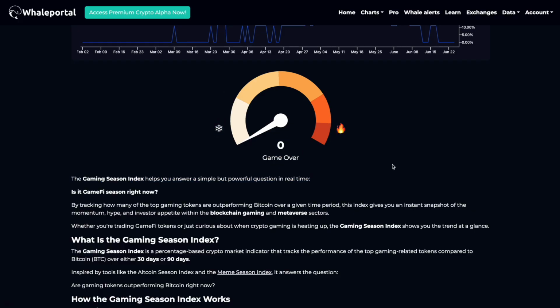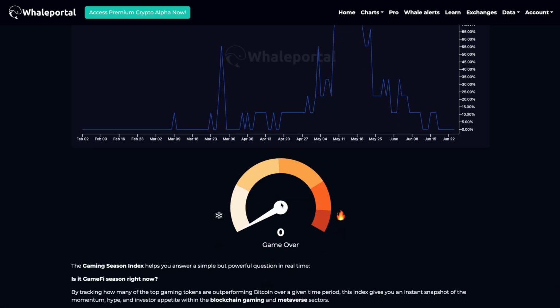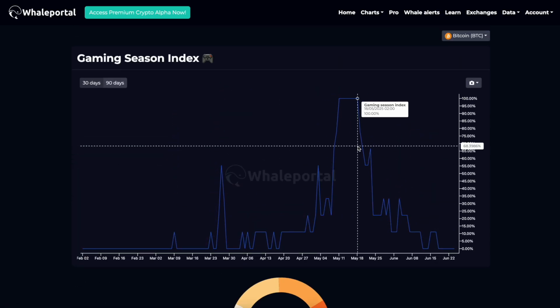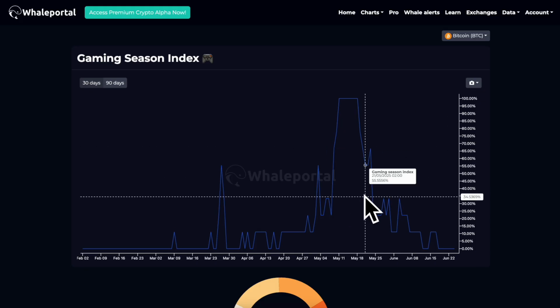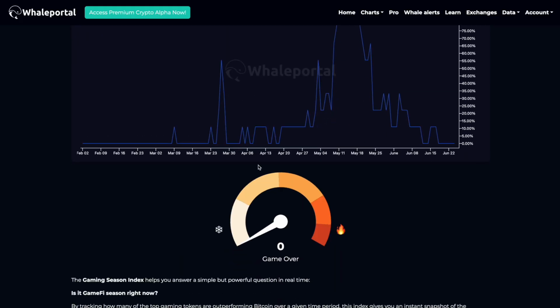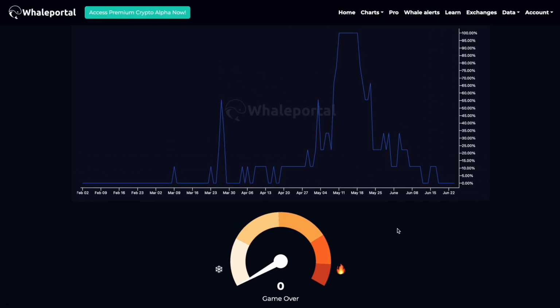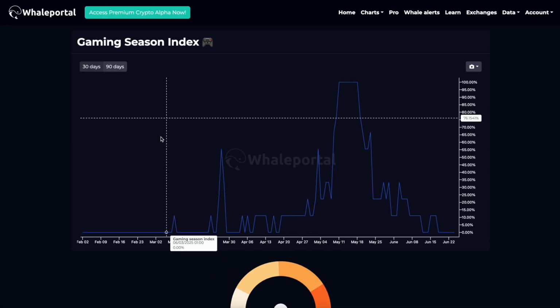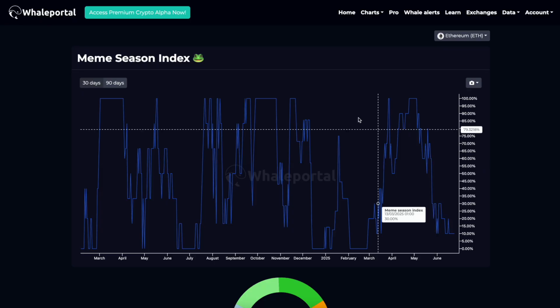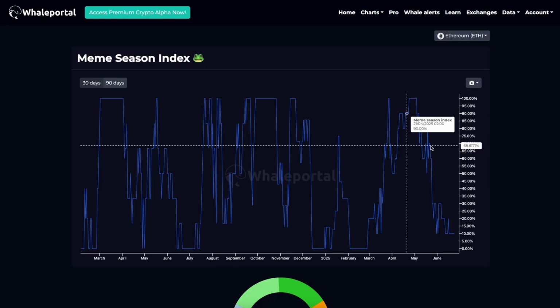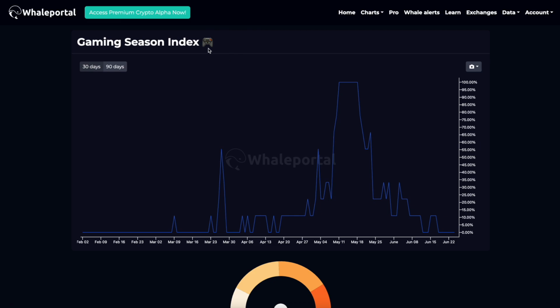There is not a gaming token right now that is outperforming Bitcoin. So this can tell you two things. In the past, you definitely didn't want to be in this gaming index. They are not really doing that good. They are not gaining so much traction. Maybe there are some unique opportunities right now because nothing is outperforming Bitcoin. But you can see that this is clearly a little bit dead. And it has been here also. It has not been ranging that much as we're seeing with the meme season. Meme tokens definitely have way more traction than gaming season. But whenever that changes, this index will show that.